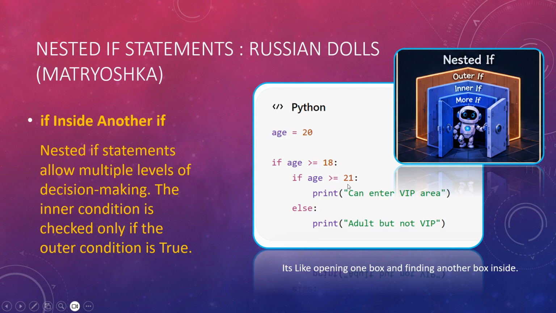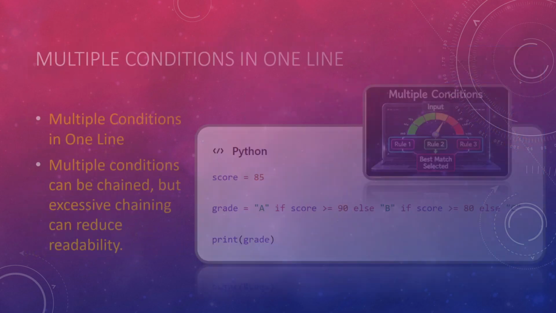So if age is greater than or equal to 21, then print "can enter VIP area", else print "adult but not VIP". The condition of 18 and above means he or she is an adult. But should he get access to the VIP area? He should get access only if he is above 21. So he can enter the VIP area only if he is 21 or older. It's like opening one box and finding another box inside, correct? So these are nested if statements.